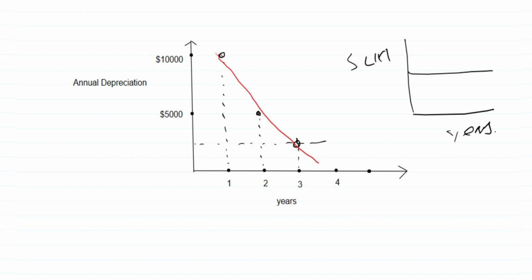Now the question is that for which kind of assets do we use this method? Remember that we use this method for those assets which give you more benefit in their earlier years of life.